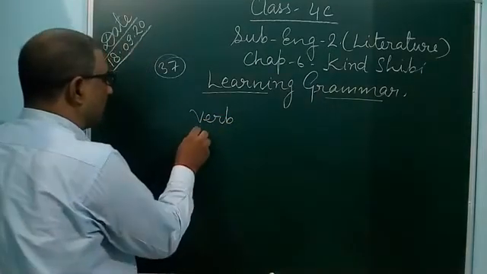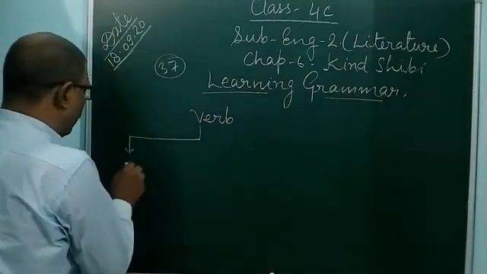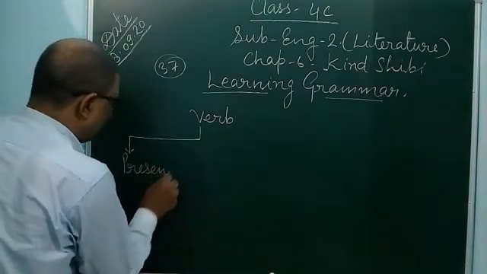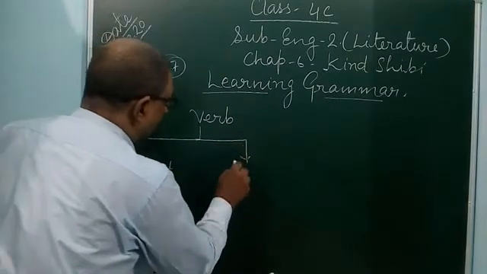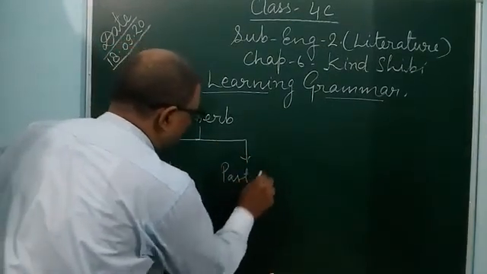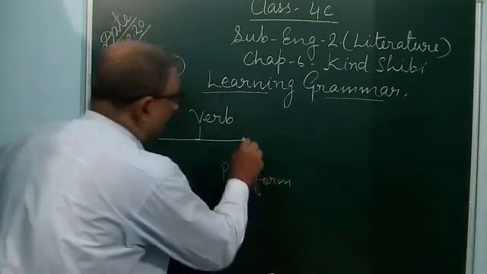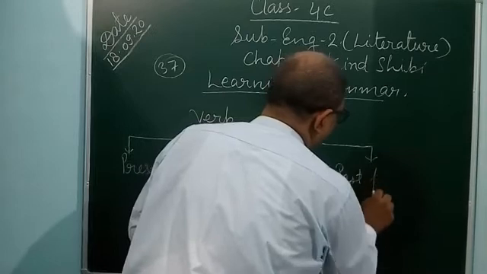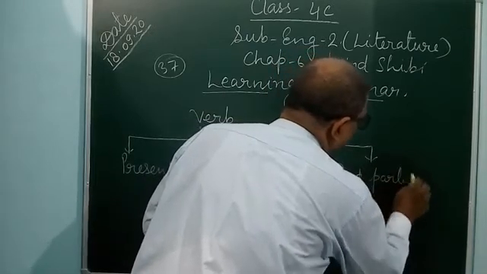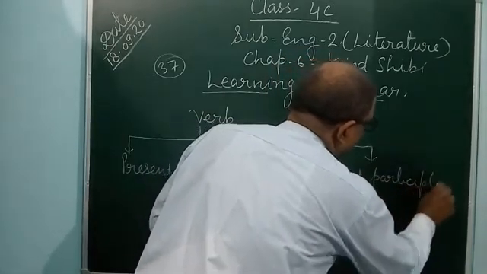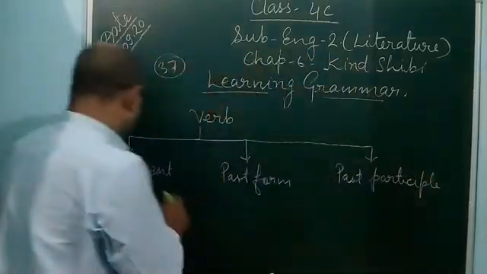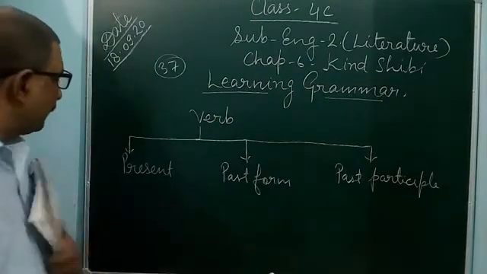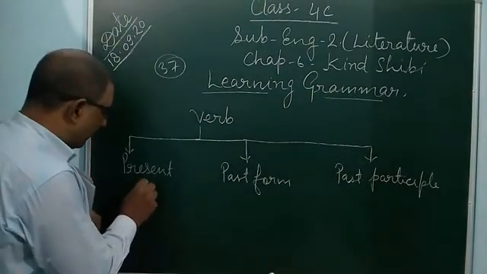A verb has three forms: present form, past form, and past participle form.